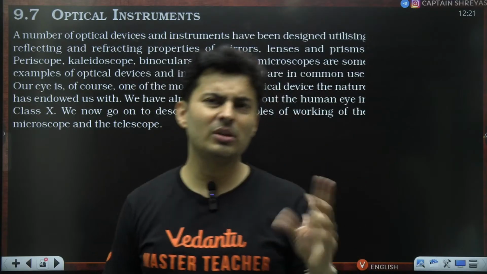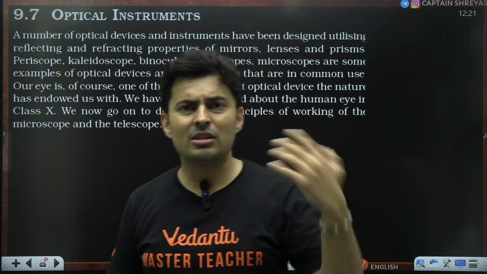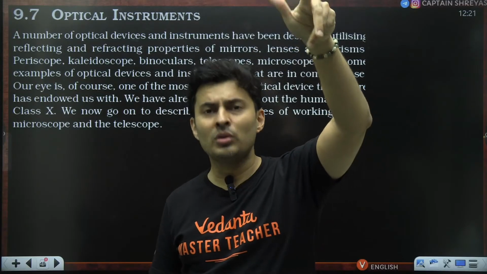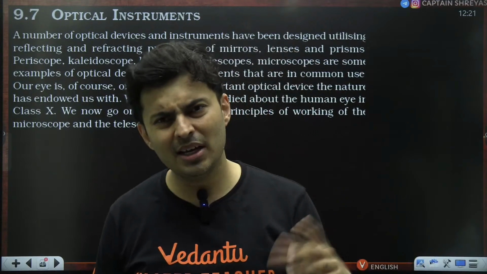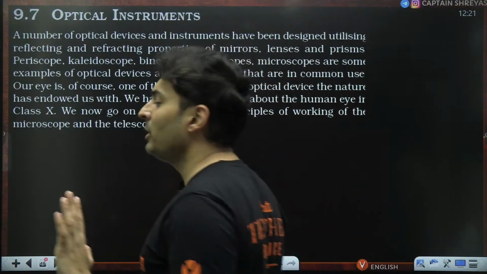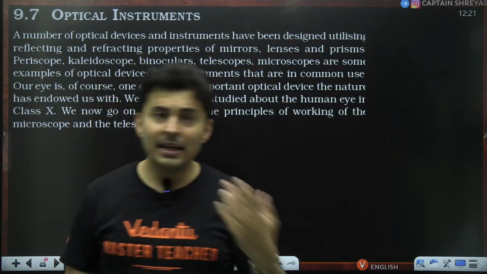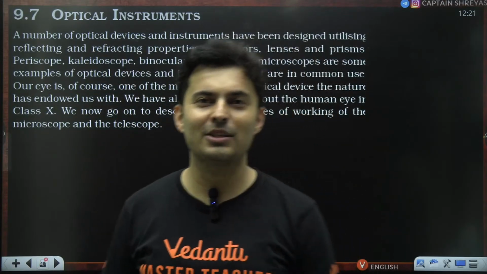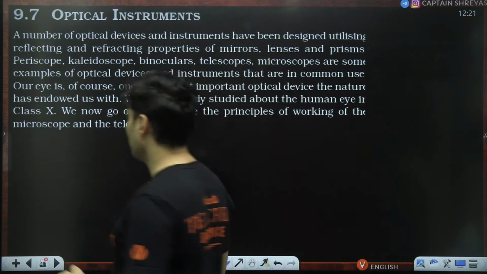Should it be erect or should it be inverted? I don't care really. Even if it is inverted, I'm okay with it. Just imagine I'm seeing a distant thing, let's say the moon, or let's say a tissue, and I get an inverted image. I'll be like, okay, fine. I will just look at it in the opposite way. I'm okay with it being inverted or it being erect. Both are fine with me. Next, it should be 100% magnified. That I can't compromise on. I don't want a diminished image. So that is what we are going to see.